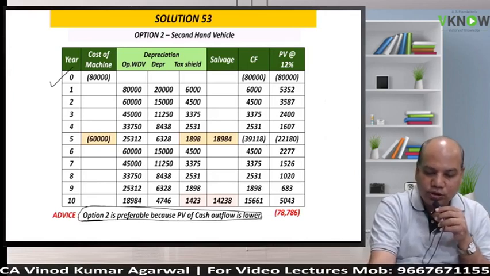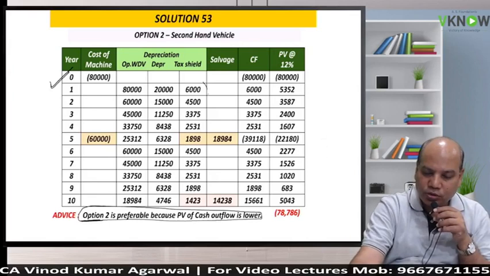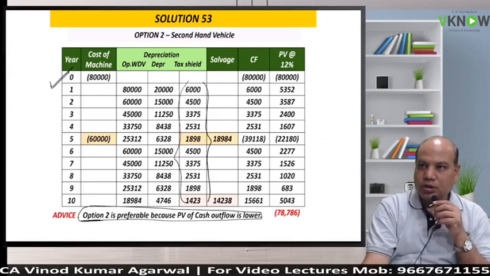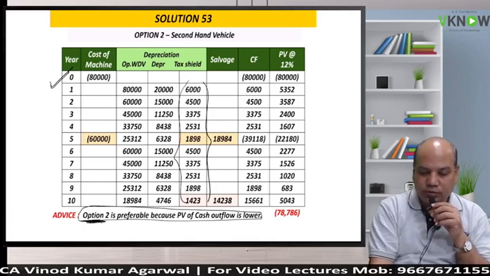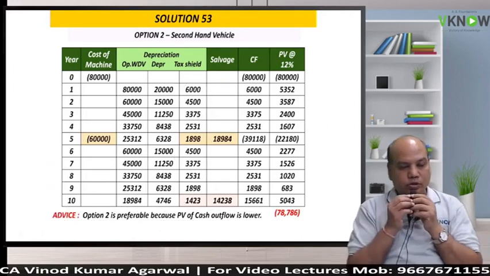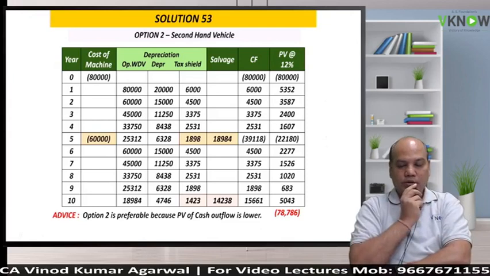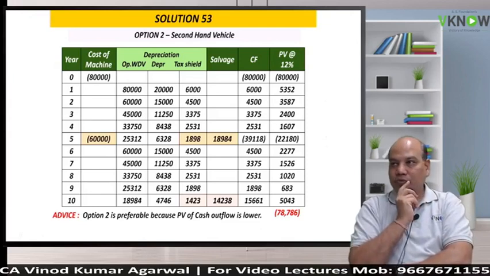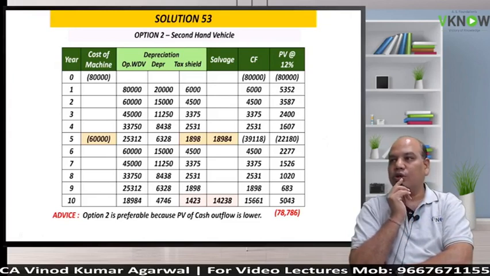You know this is the cost of the machine. You know these are the depreciation tax shields you are going to get. Just write down the advice on the screen. Last line, advice: Option 2 is preferable because the PV of cash outflow is lower. In both options we have outflow, so we have to choose the lower of the two.